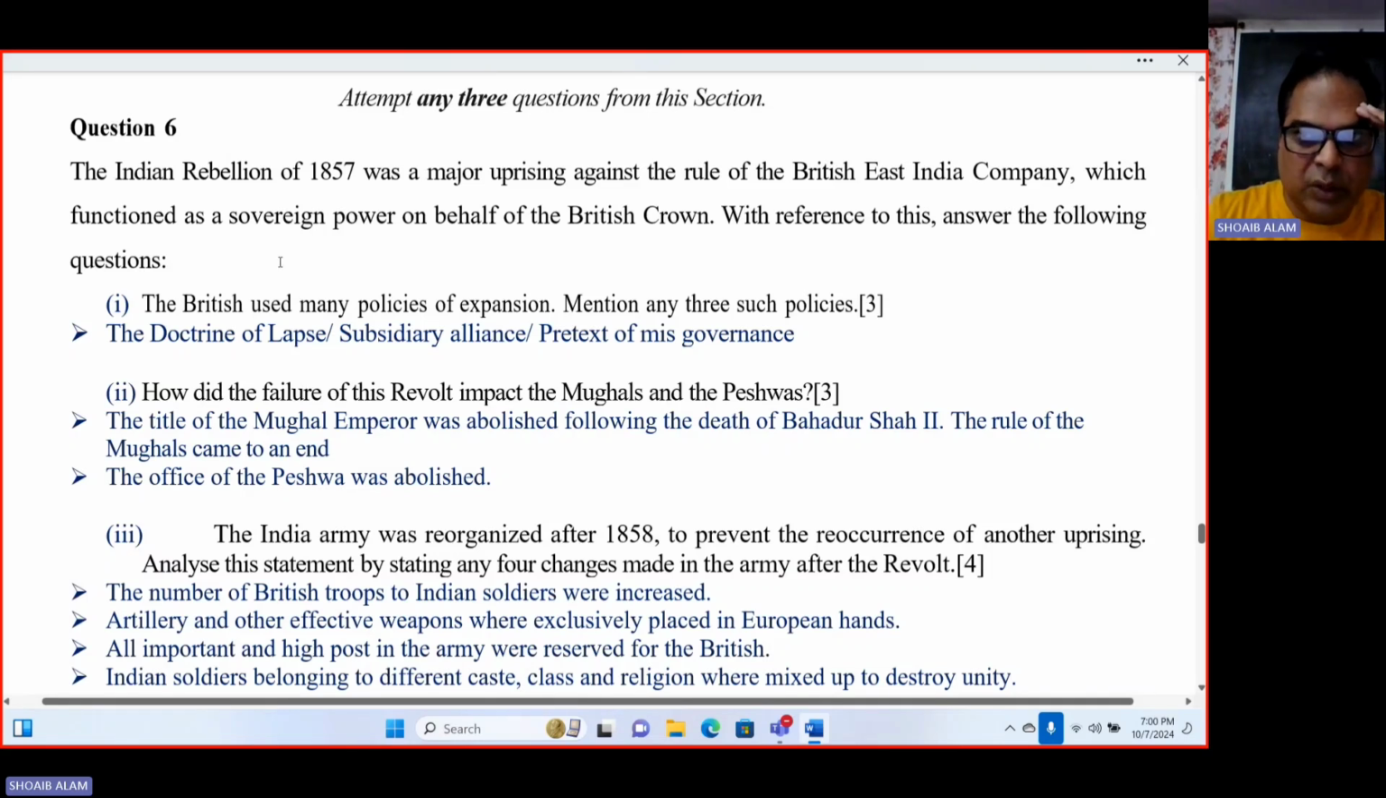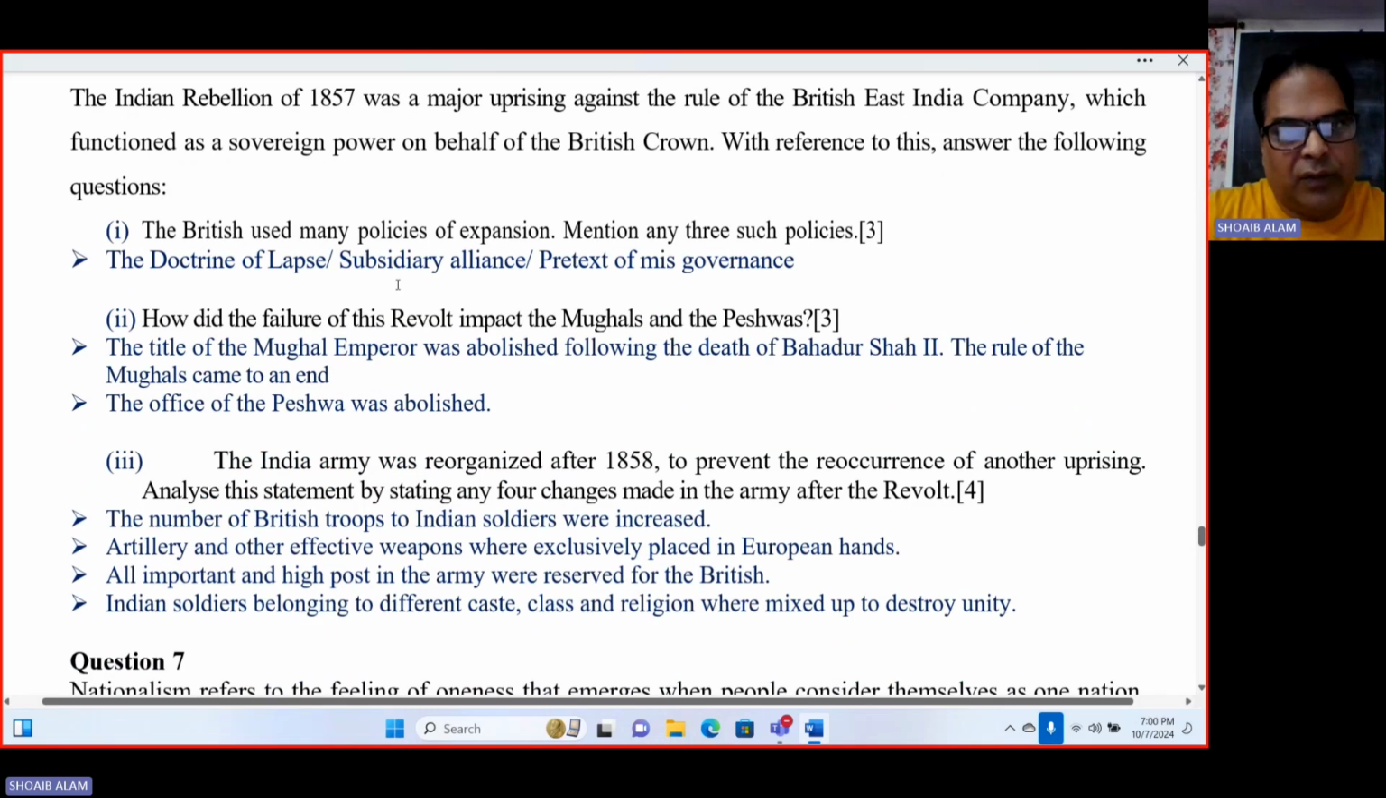The first question is, with reference to this, answer the following questions. The British used many policies of expansion. Mention any 3. First we can go with subsidiary alliance, then doctrine of lapse, then pretext of misgovernance. That means on the pretext of misgovernance, Awadh was annexed. So these are the 3 annexation policies.